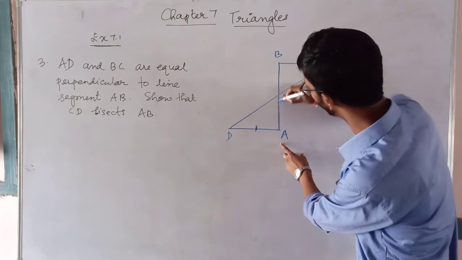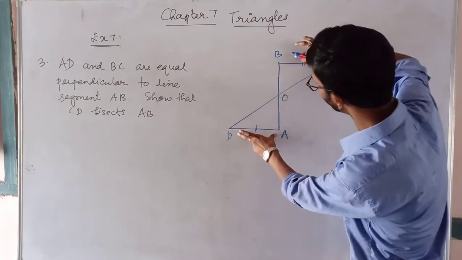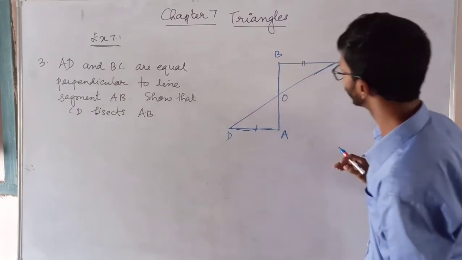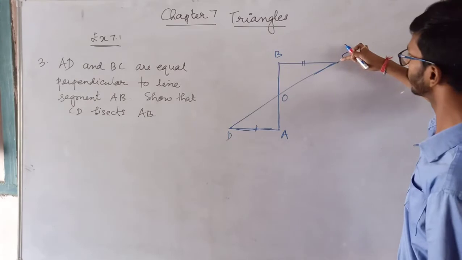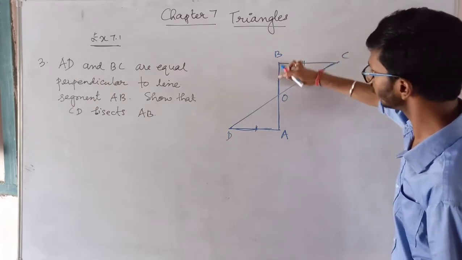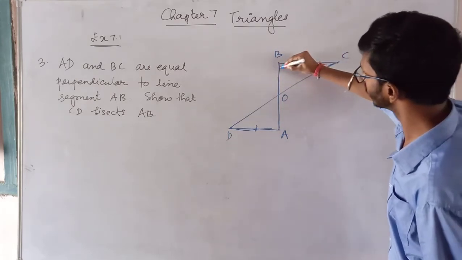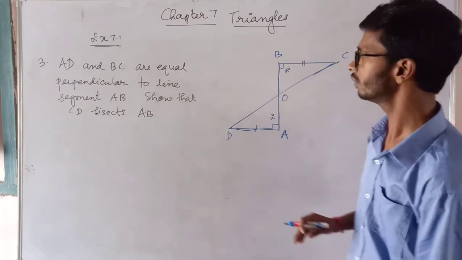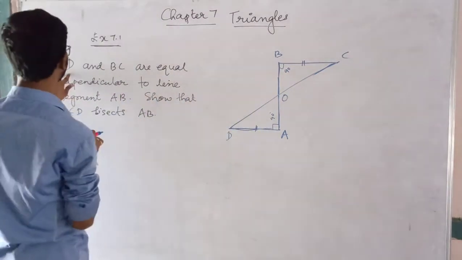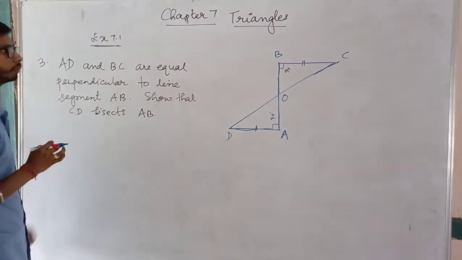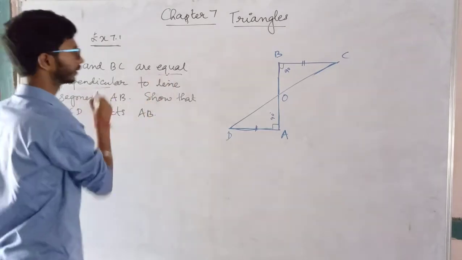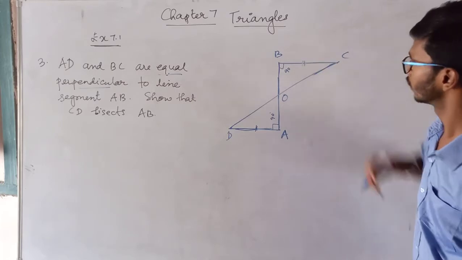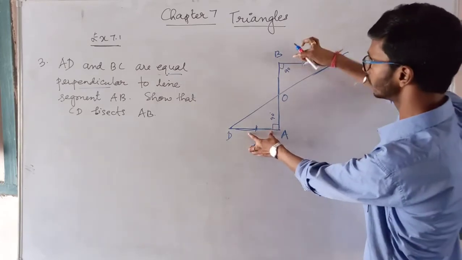Now this line segment AB. So these two lines are perpendicular. This line is perpendicular to the line segment AB. Similarly, this line segment CB is perpendicular to line segment AB. That means both the angles are 90 degrees. Apart from that, it is given to us that both line segments AD and BC are equal. So AD is equal to BC. I have marked it. So both these lines are equal.